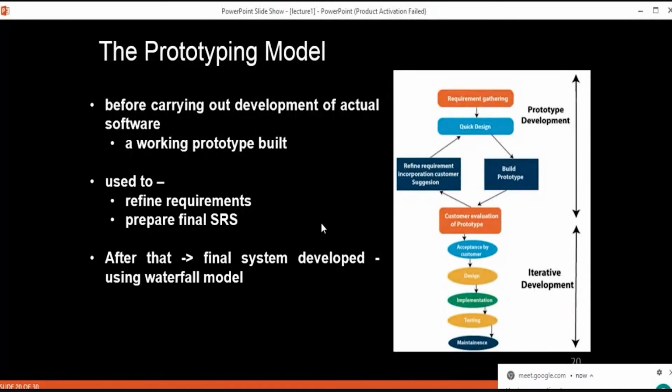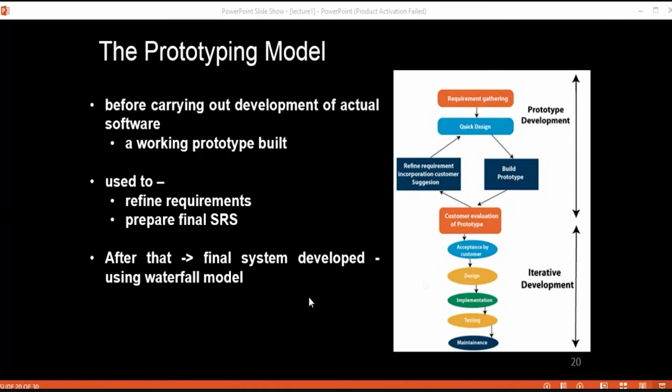Yeah, so this iteration goes on until your requirements are finalized, because this is going to help to satisfy the needs of your customer. At the same time, it is also helpful for the developer to better understand what your customer needs and what needs to be done in your final product, in your final software.